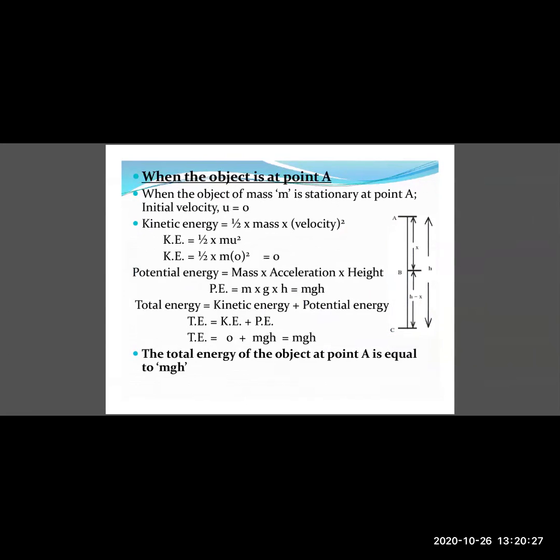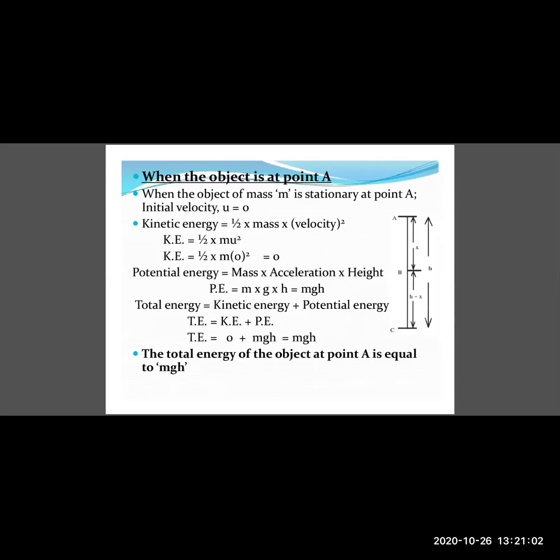Initially, when the object is at point A, we are holding it at one position. It is not starting to move, so its initial velocity is 0. When the object of mass m is stationary at point A, its initial velocity u equals 0. We now have to calculate the kinetic energy as well as the potential energy of the object at point A. We know kinetic energy equals half into mass into velocity squared. At point A, the velocity u equals 0.